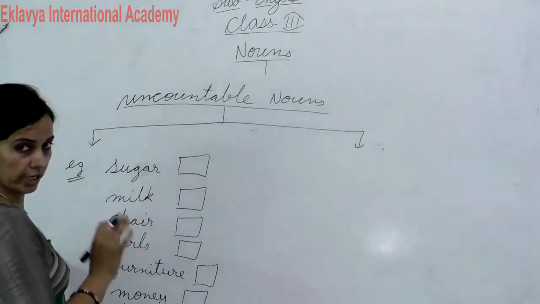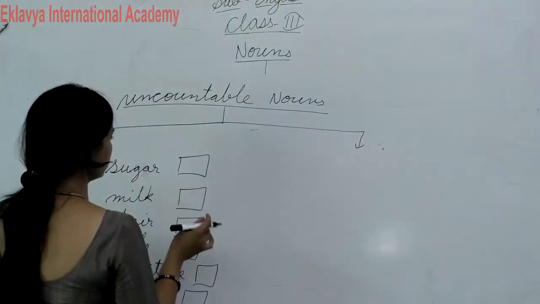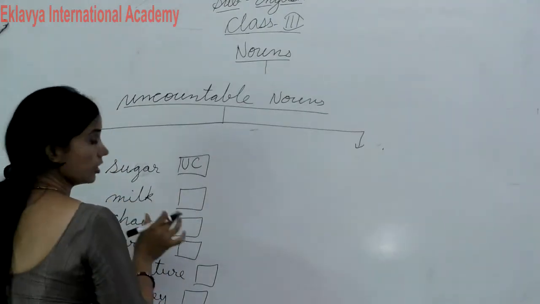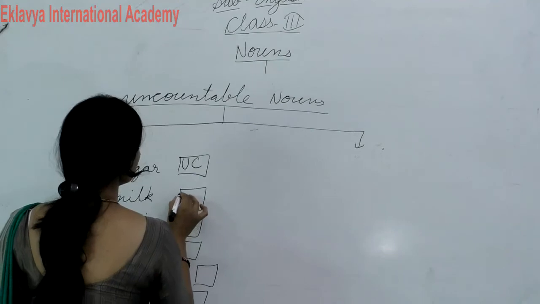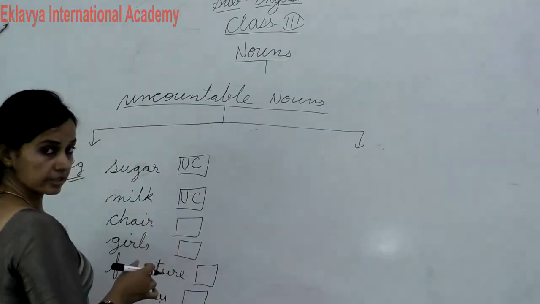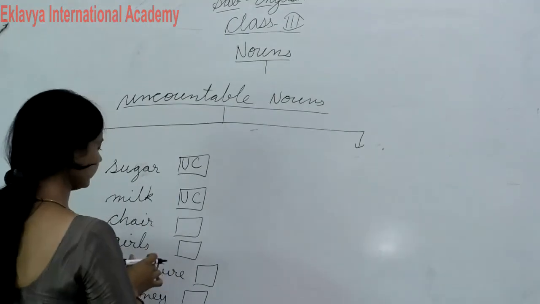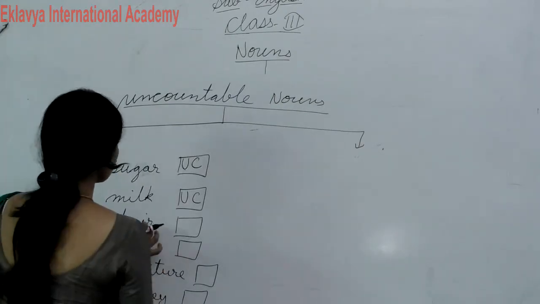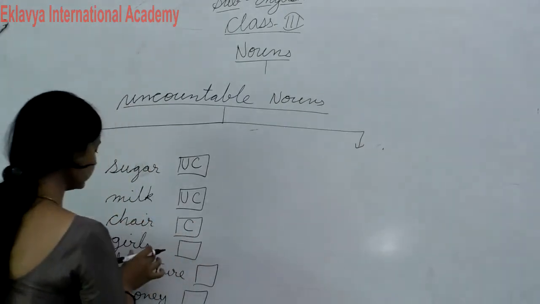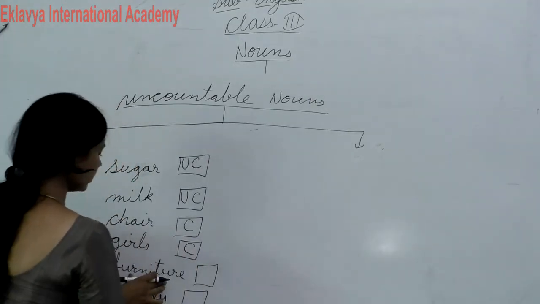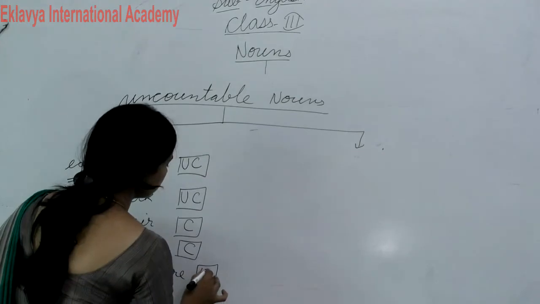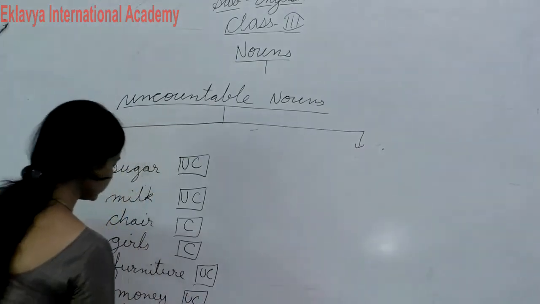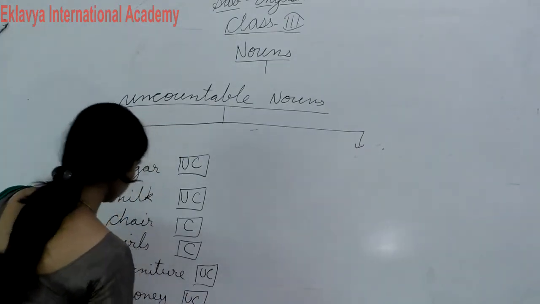Sugar, can you count sugar? No, it cannot be counted, so you will put here UC. Milk, can you count this? No, then you will put here UC. Chair, can it be counted? Yes, sorry, it can be counted, so you will put here C. Girls can be counted, so C. Furniture cannot be counted, so UC. Money, UC. Jam is uncountable.